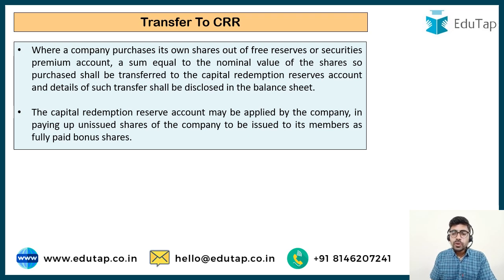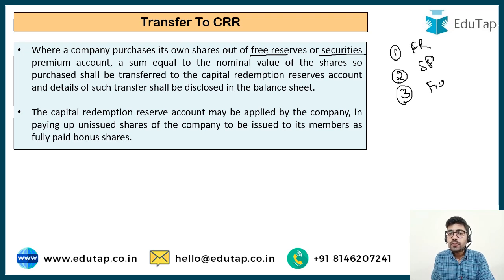I believe the story behind it is clear to you guys. It says that where a company purchases its own shares out of free reserves or securities premium, one thing you should remember here is that we talked about three sources of the buyback: 1, 2 and 3. Here we are only mentioning the two sources, free reserves and securities premium. We are not talking about the fresh issue here. We are only talking about the first two.